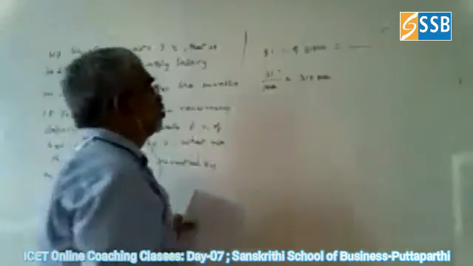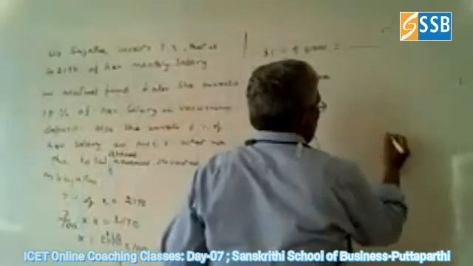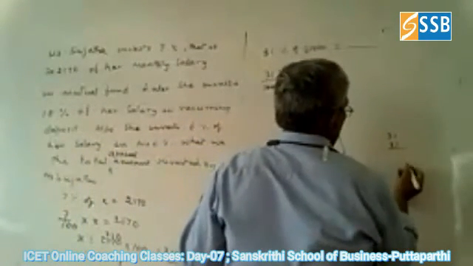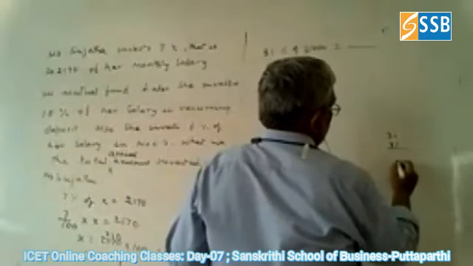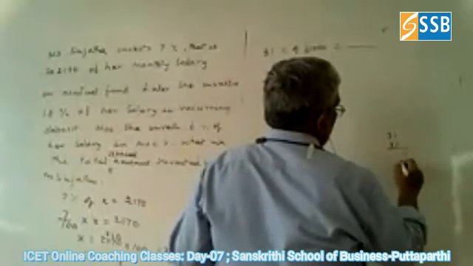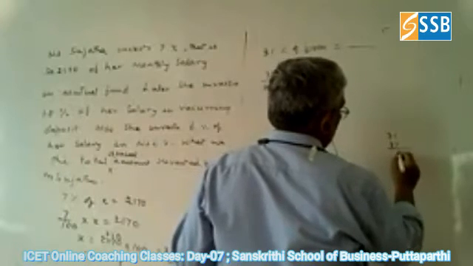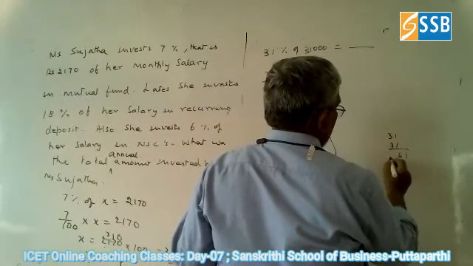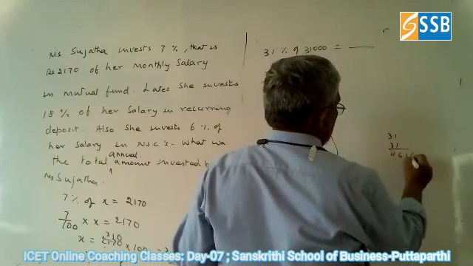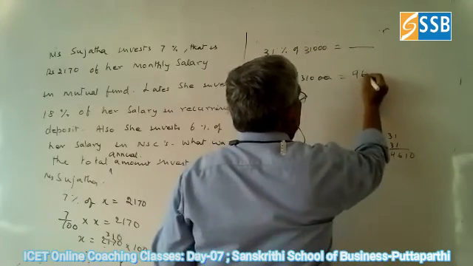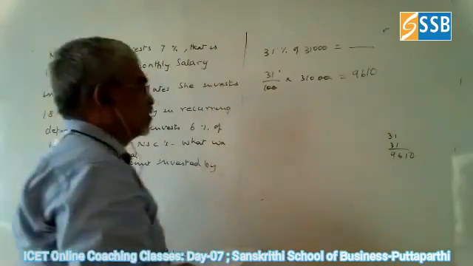So you get 31 into 310. So what do you get? Multiply. 9610. That is the answer.